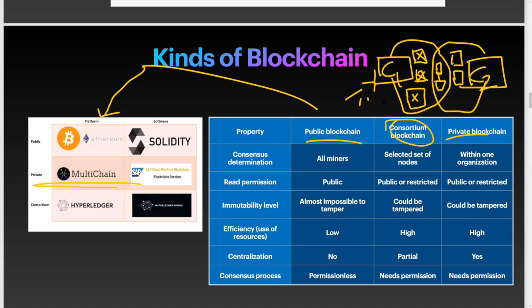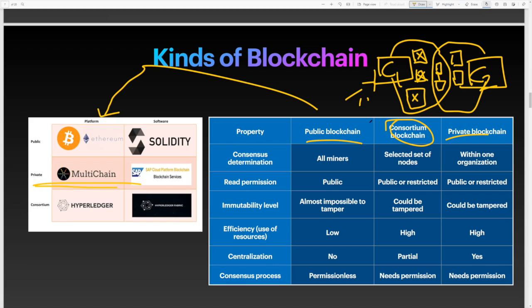So okay, first of all, I don't think we are building a consortium kind of situation. We are building a public blockchain. We won't be building this.